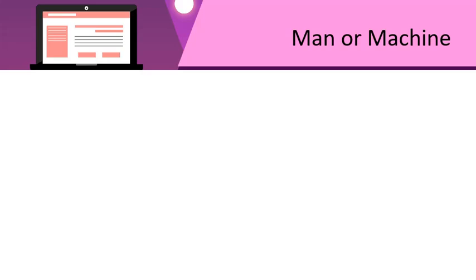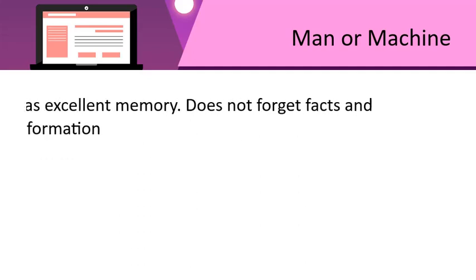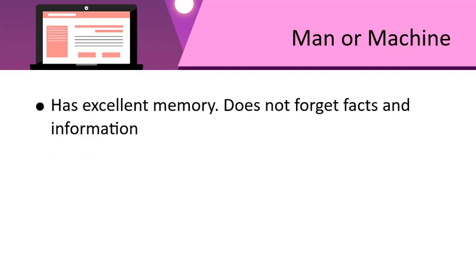Let's see the next ones. This one reads, has excellent memory, does not forget facts and information. Who is this that doesn't forget anything and has an excellent memory? Yes, you may have an excellent memory, but at times you can forget some simple things. Same goes for me. So, this one again goes to the computer.